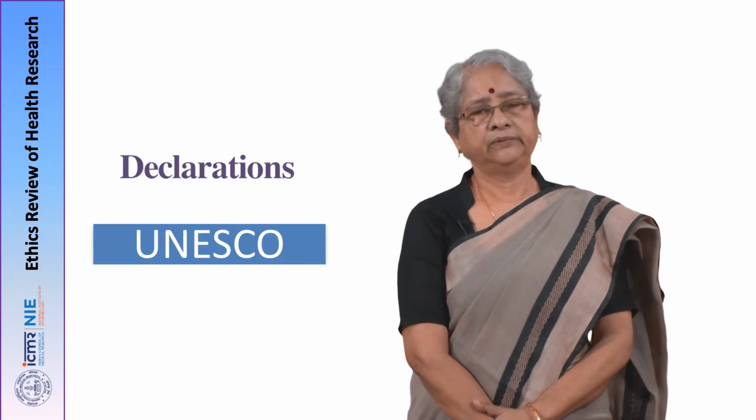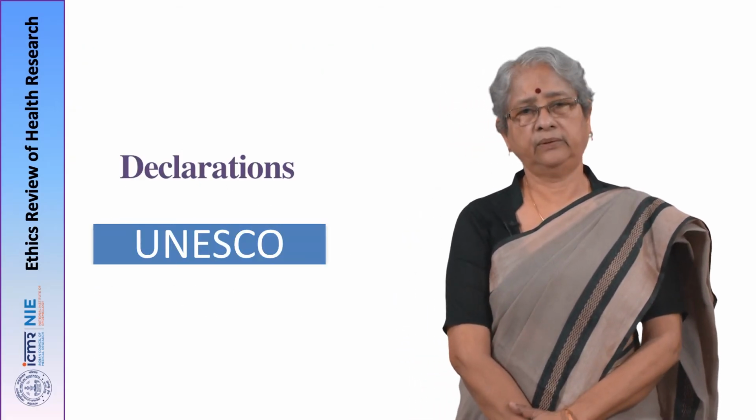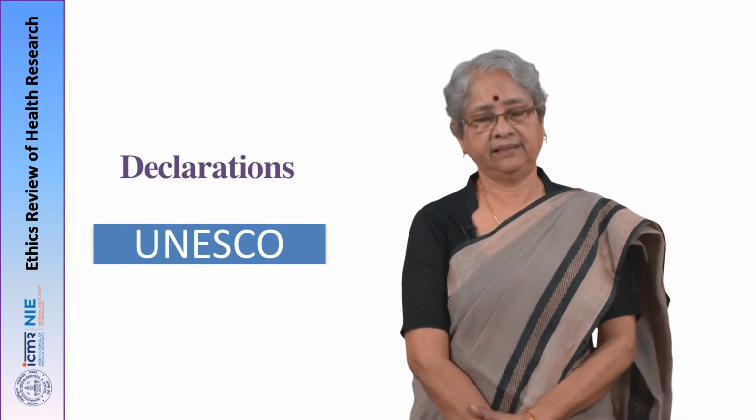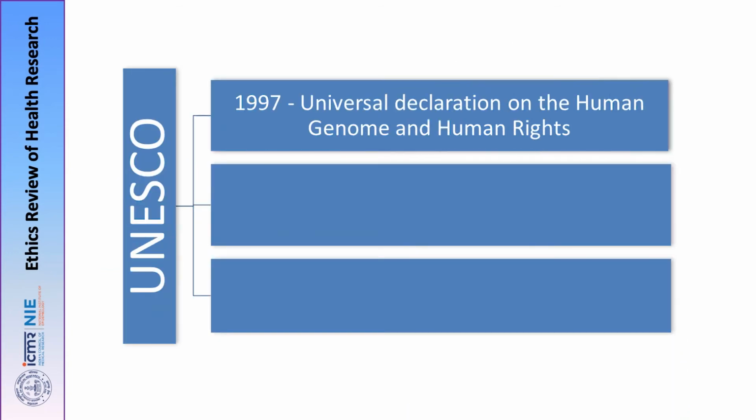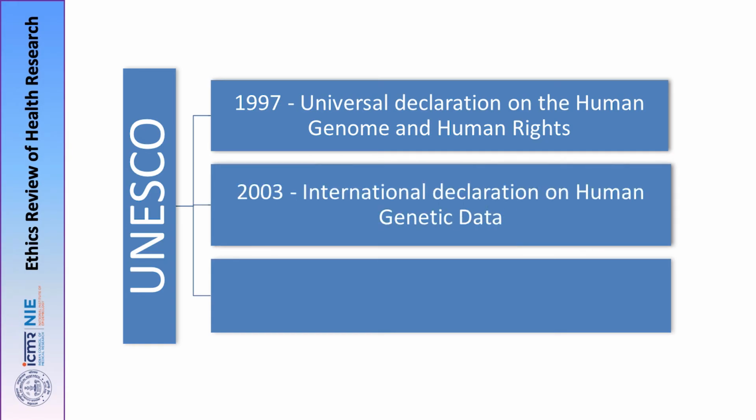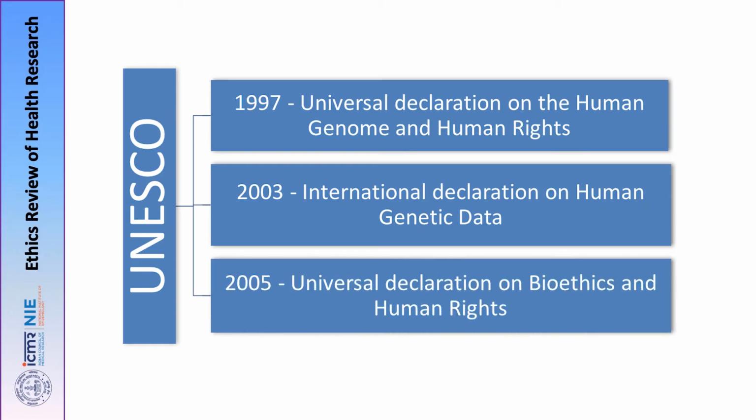Now, UNESCO also made three main declarations: one in 1997 on the human genome and human rights, another in 2003 about human genetic data, and in 2005 it concentrated on bioethics and its relationship to human rights.